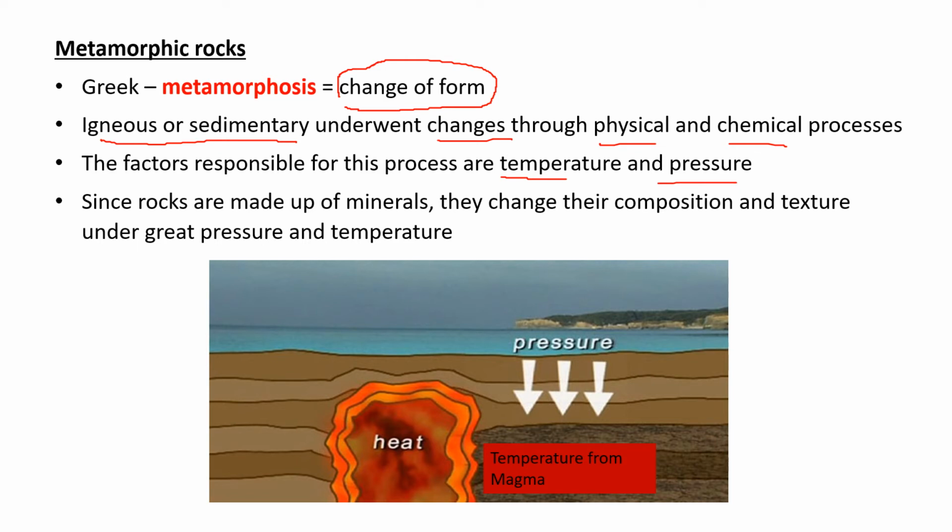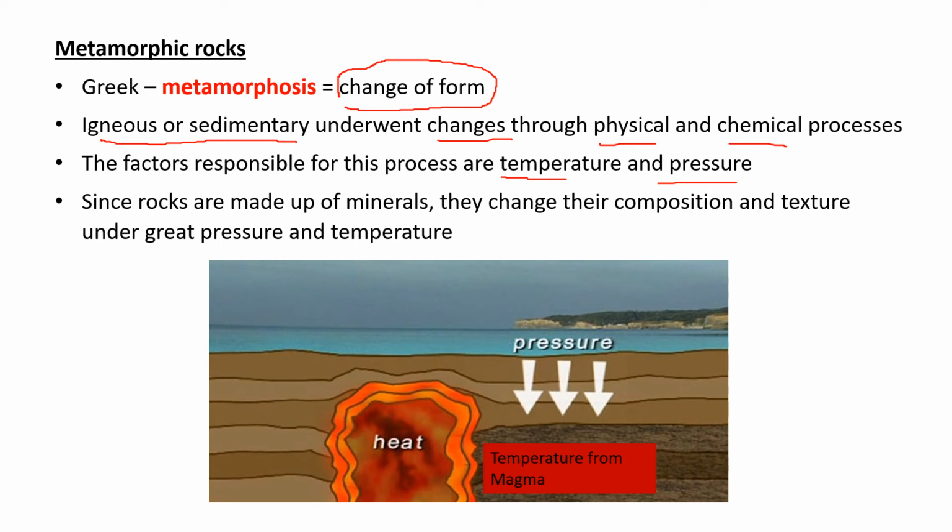When you apply high pressure to those rocks, or change the temperature of those rocks, metamorphic rocks are formed from their parent rock. Parent rock can be igneous or sedimentary. Parent rock can be another metamorphic rock also, right? These rocks are made up of minerals, and they change their composition and texture because of pressure and temperature.